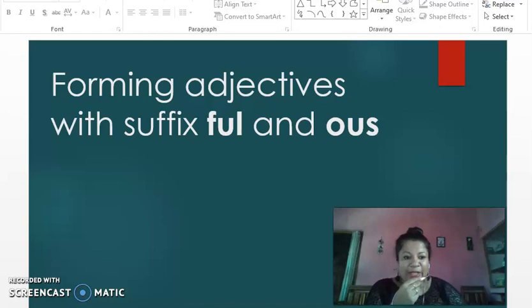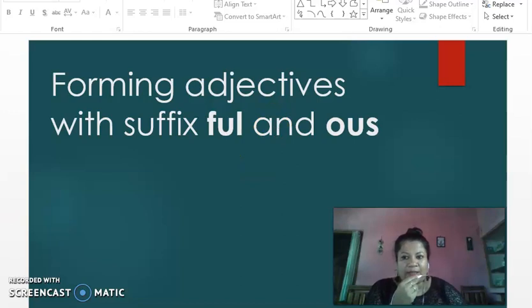I'm bringing you a new topic today. We will be forming adjectives using suffixes. Today's topic is all about how we can form adjectives using the suffixes FUL and OUS. We will be dealing only with these two suffixes today, and we will be forming adjectives with them.